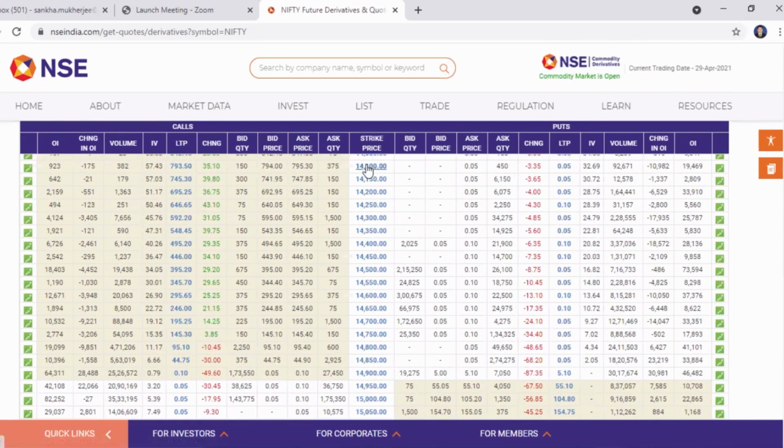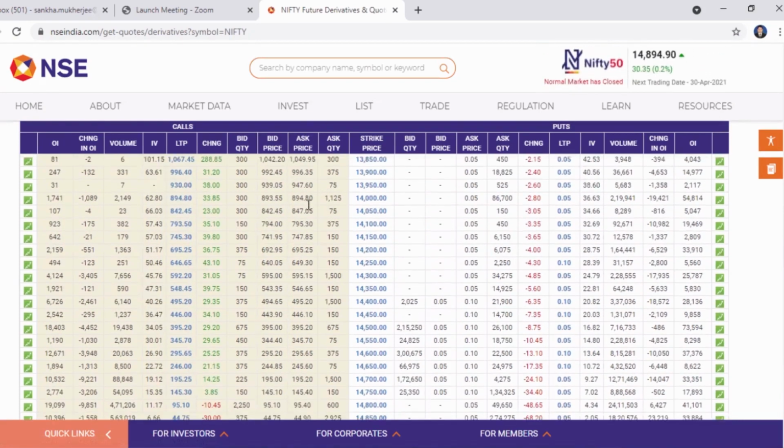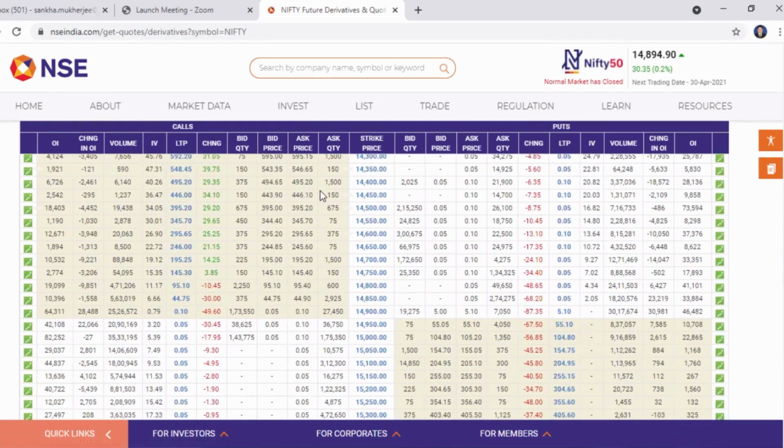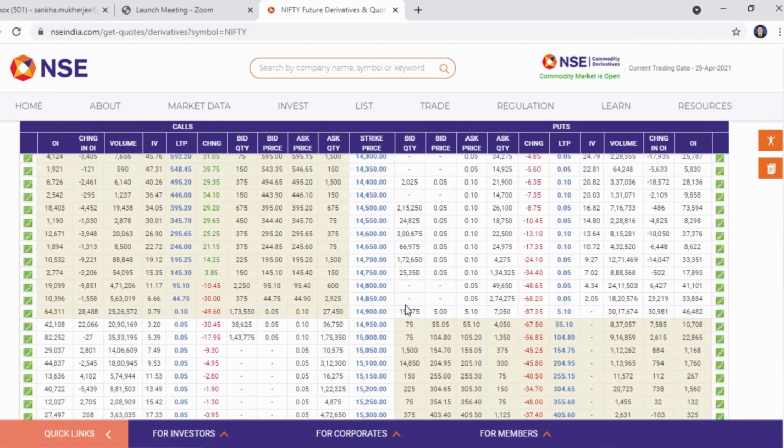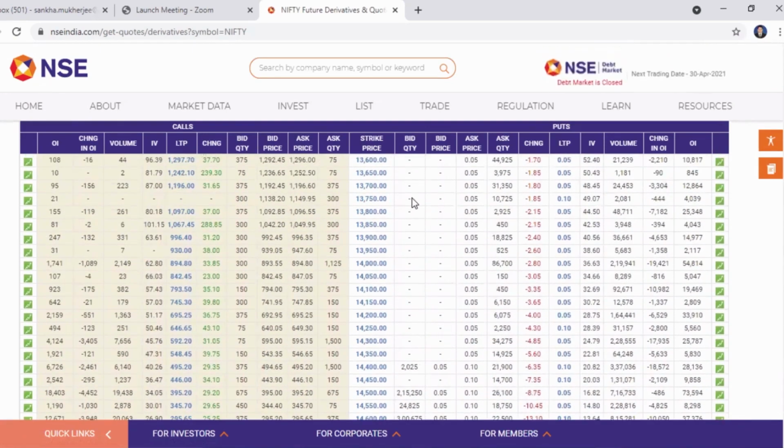You can see here the different strike prices, and as we said, the left side is the call and the right side is the puts. All these shades which you can see are in the money, and everything which is not shaded is out of the money for calls. In the puts, the in the money are darker shaded and the out of the money are lighter shades.